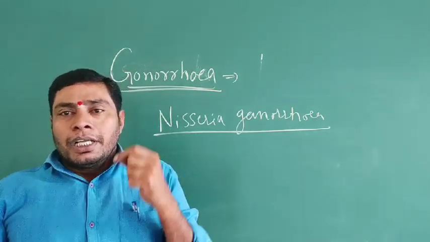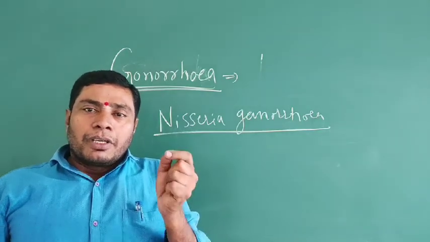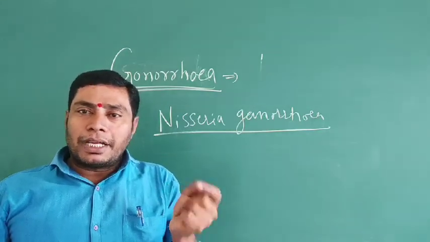The gonorrhea affects the urethra, prostate gland and vagina.